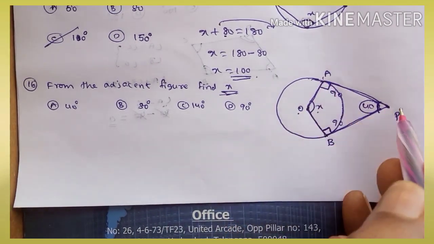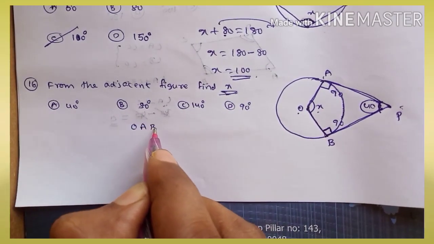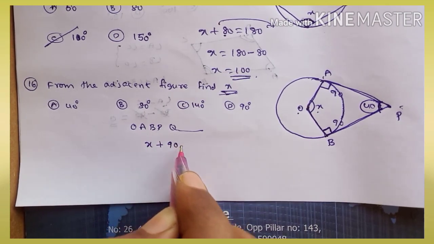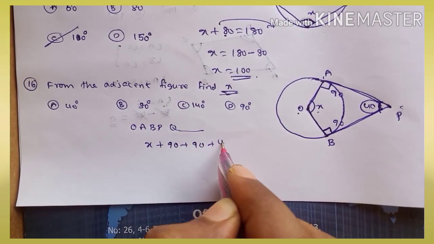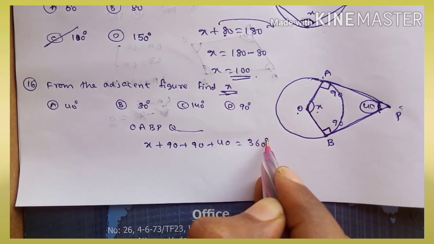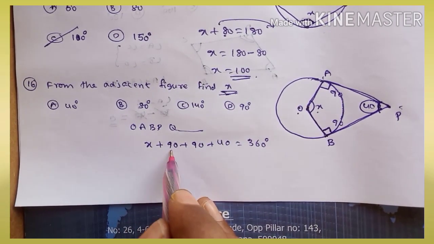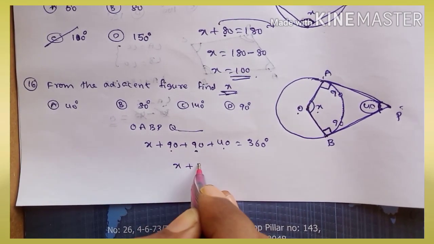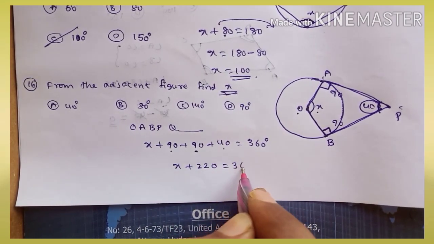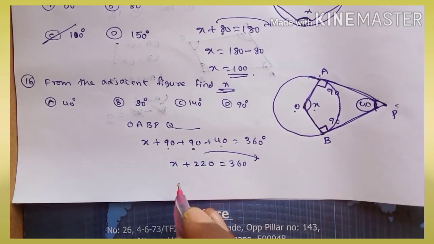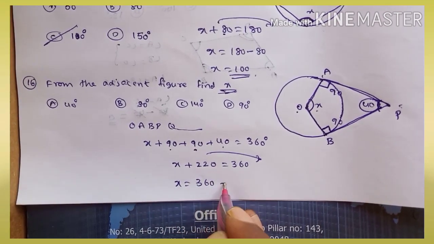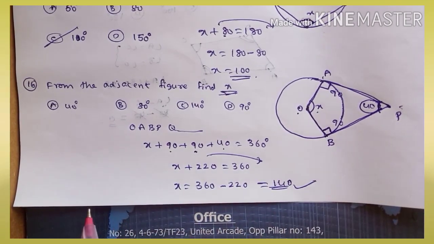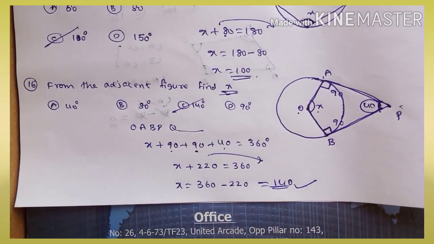In quadrilateral OAPB, the sum of 4 angles: first angle x, second angle 90, third angle 90, fourth angle 40, is equal to 360. 90 plus 90 is 180. 180 plus 40 is equal to 220. So 220 plus x is equal to 360. Transposing, x is equal to 360 minus 220, which is 140. Option C is correct.